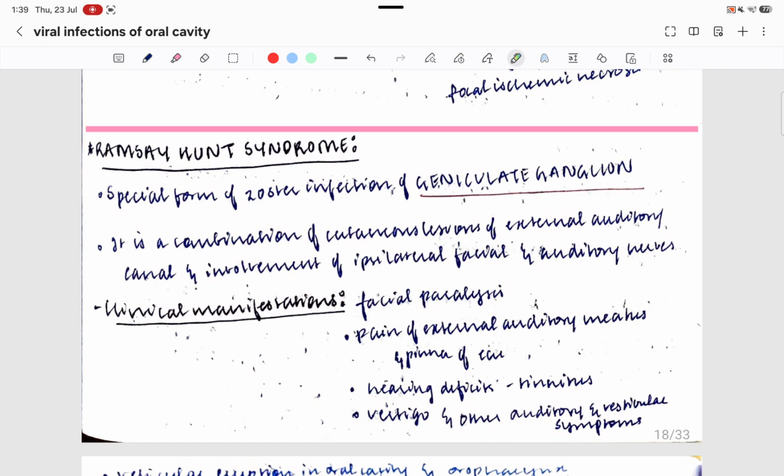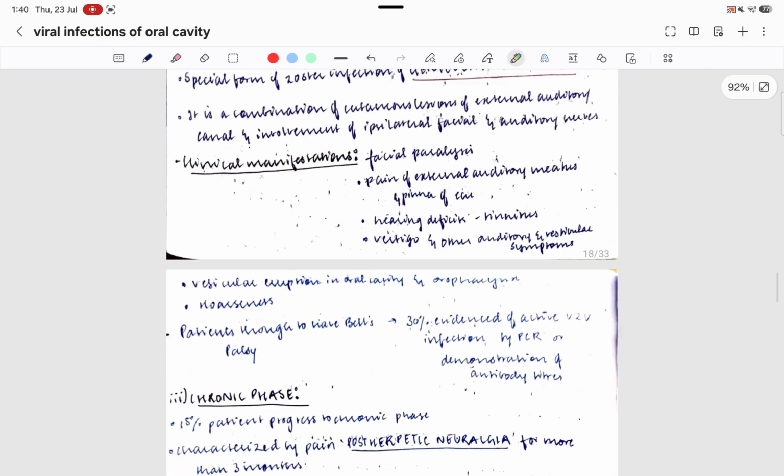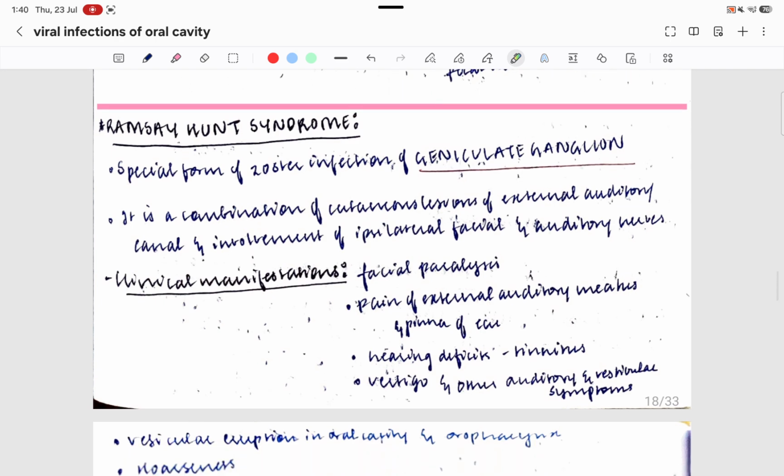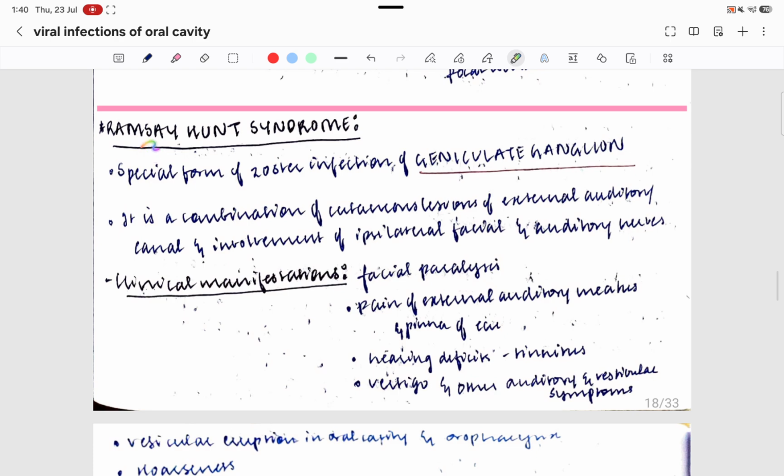So today we are going to start another topic that has been asked for a 5 mark, that is Ramsay Hunt syndrome. We will see what this syndrome is and why it is asked for 5 marks in the university. So what should you write in those 5 marks? Right, let's begin. This is going to be the continuation of viral infections. I have uploaded a few infections. This is the next one. So starting with Ramsay Hunt syndrome.